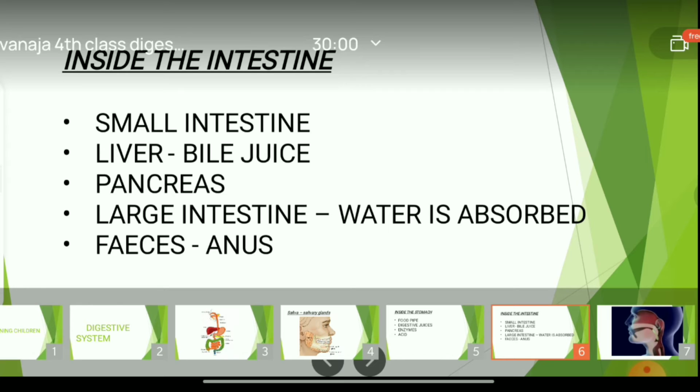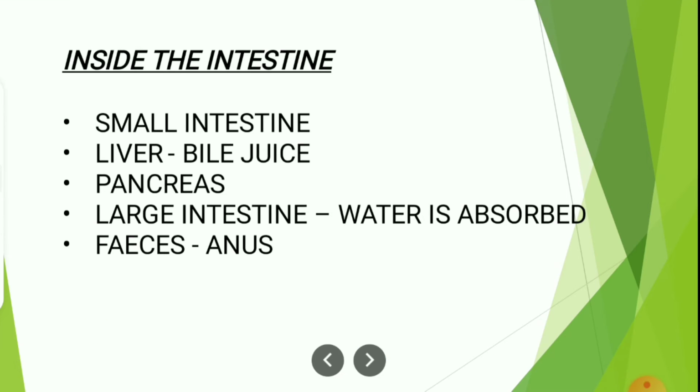Once the food enters from the stomach into the small intestine, here more juices will be given by the liver and pancreas. Already a few digestive juices have been given by the stomach along with the hydrochloric acid, and a part of the food has been digested. The remaining part of the food will be taken to the small intestine. That means it will start moving.